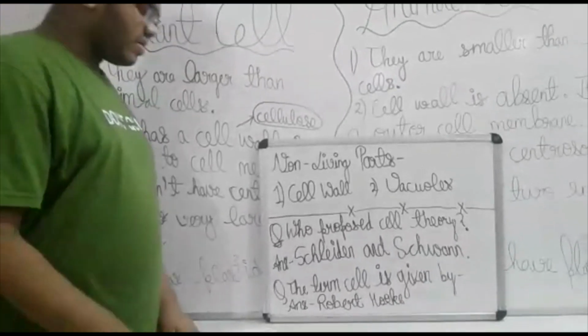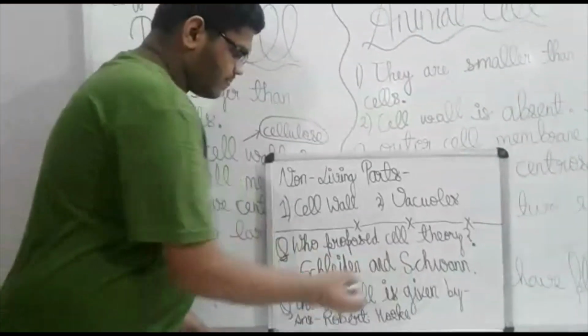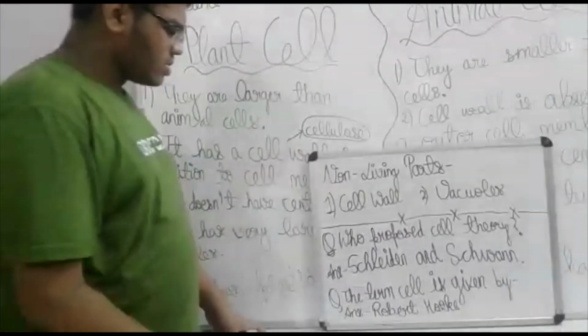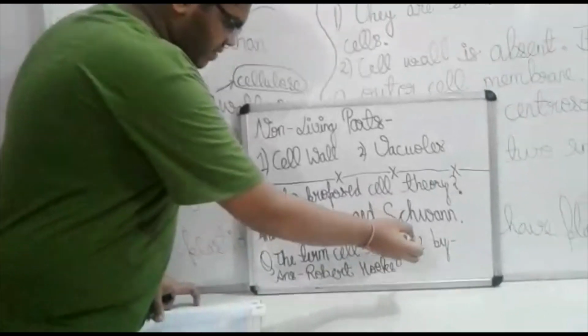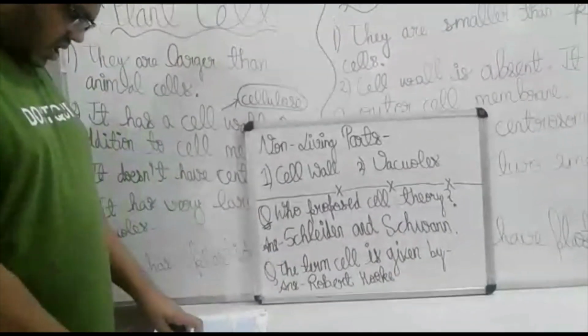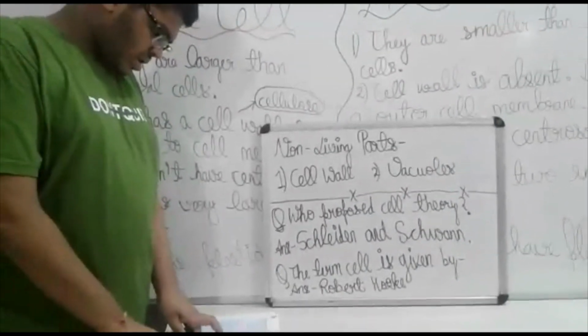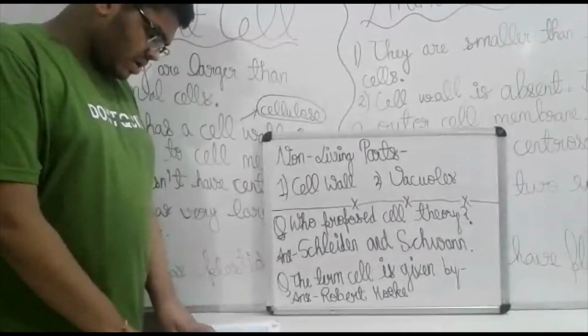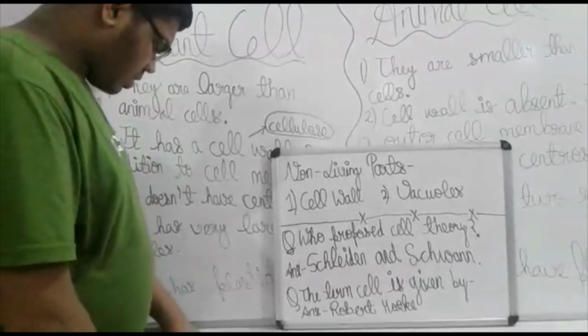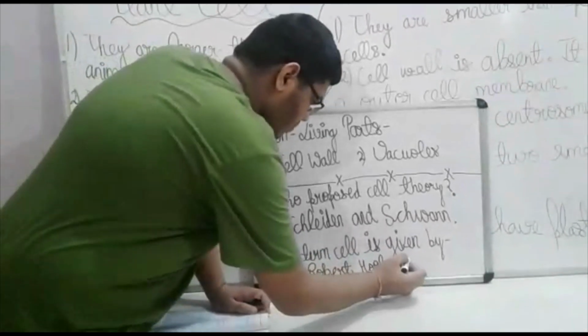The correct answer is Schleiden and Schwann. The next question is, the term cell was given by: A, Leeuwenhoek, B, Robert Hooke, C, Fleming, D, Robert Brown. The correct answer is Robert Hooke, option B.